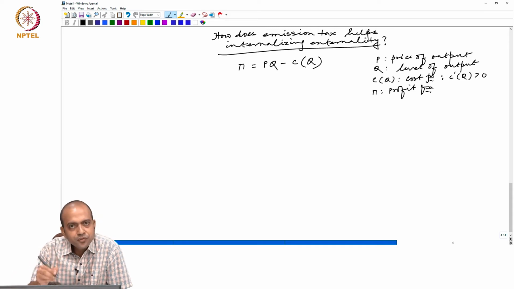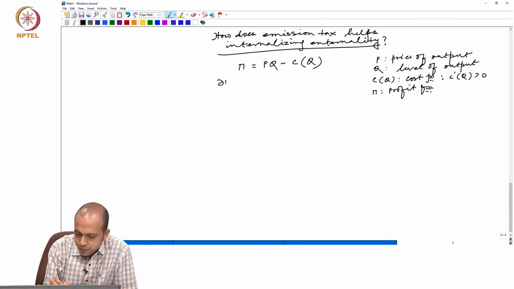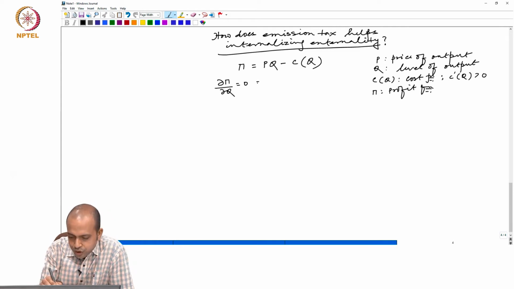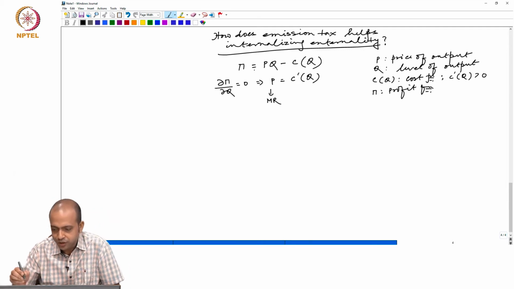Now, how does the firm decide about the optimum level of output? Simply differentiate this profit function with respect to output and set it equal to 0, and that would imply P equals C'(Q). And what is this P? You can think of it as MR, because PQ is total revenue.